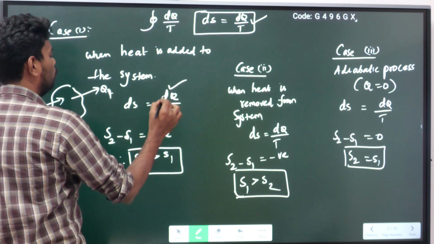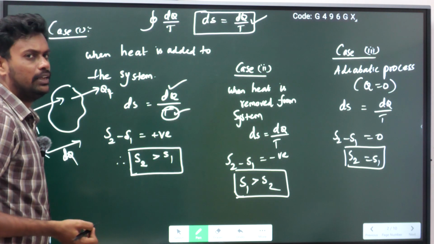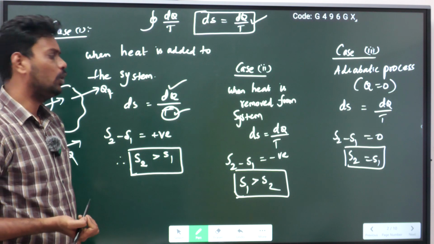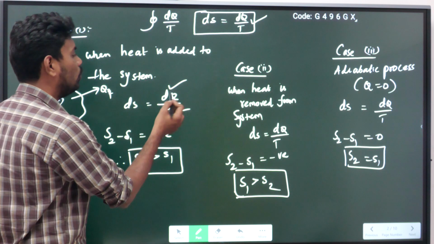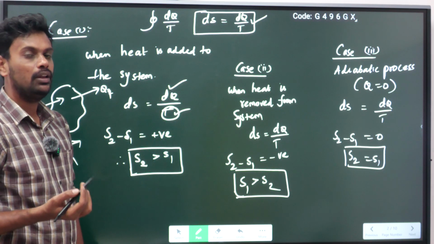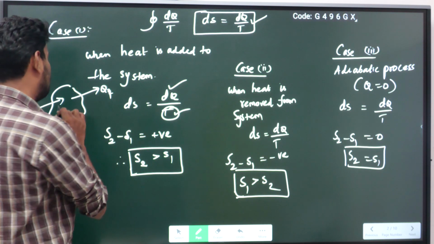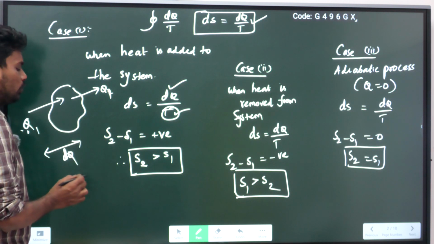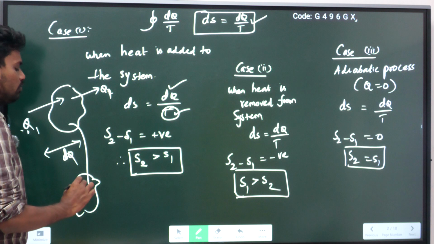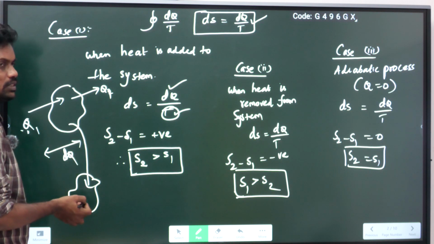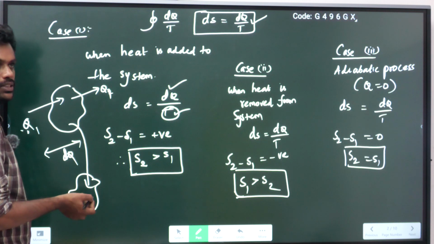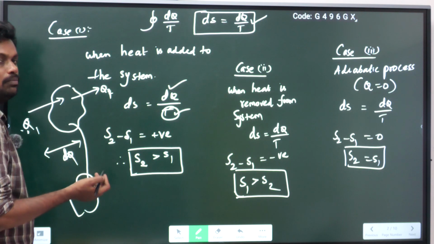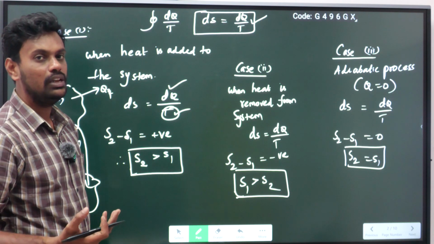Due to this, how much the temperature varies is dQ by T. If I supply heat to the system, then the dQ by T ratio will be positive. If I supply the heat, what will happen? To this system I am giving heat, heat is transferring from here to here, giving heat to the system. Then this body's temperature will increase. So if you supply heat to another system, that system will get heat, so the temperature will increase.